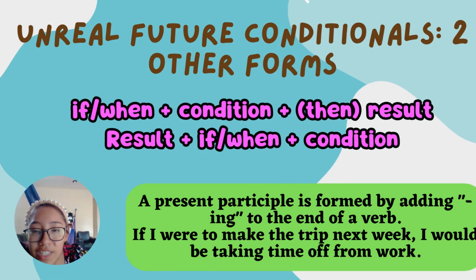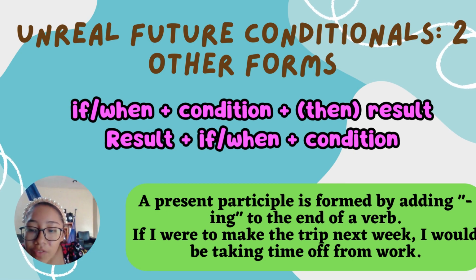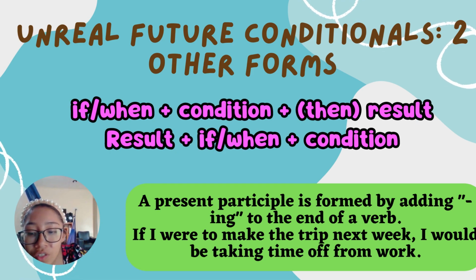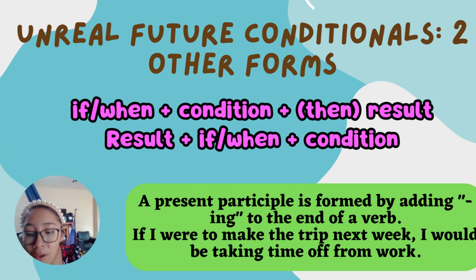Unreal future conditional, other forms. Future unreal conditionals can look the same as present unreal conditionals, but there are two different ways to make future unreal conditionals. This is like when we use the present continuous or going to plus verb to talk about the future. If, when, plus condition, plus then result. Result, plus if, when, plus condition.